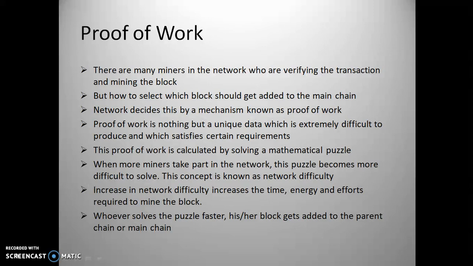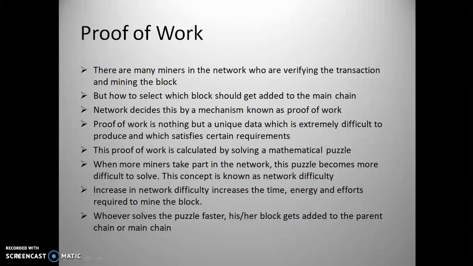In the initial days, the network difficulty was very low, but now it has increased tremendously. This increase in network difficulty increases the time, energy, and effort required to mine the block, or to calculate the nonce, or to solve that puzzle.